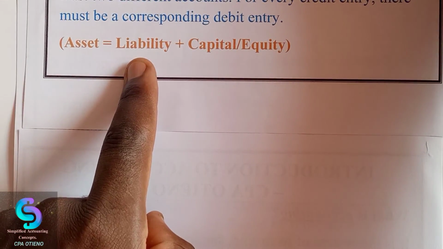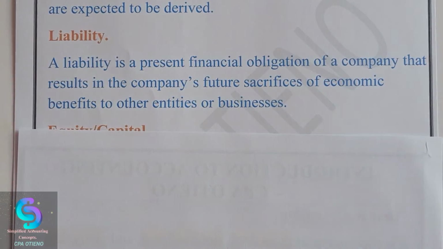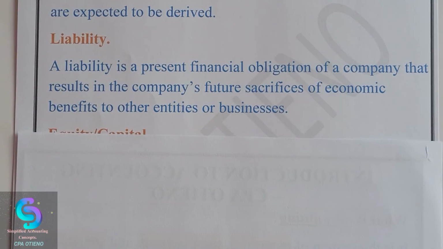So we are saying a liability is a present financial obligation of a company that results in the company's future sacrifices of economic benefits to other entities or businesses.